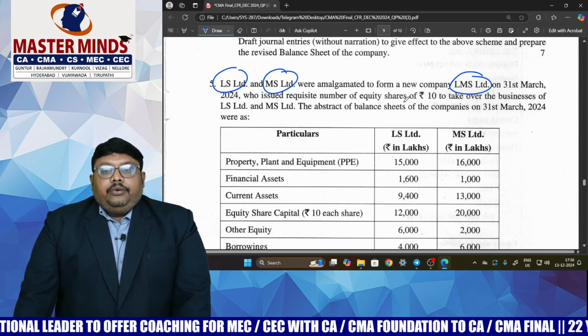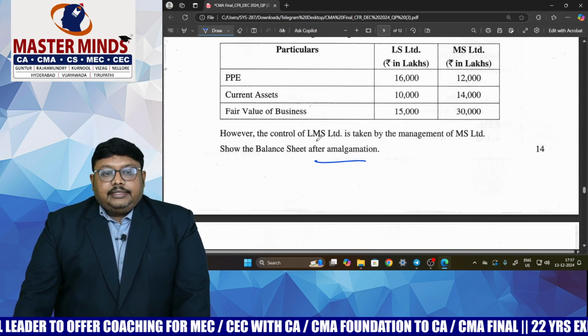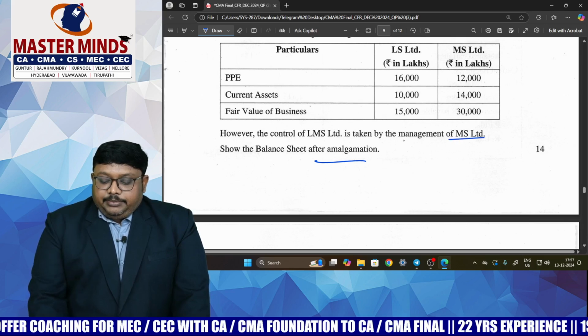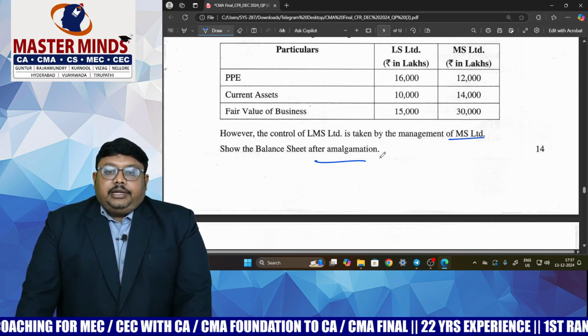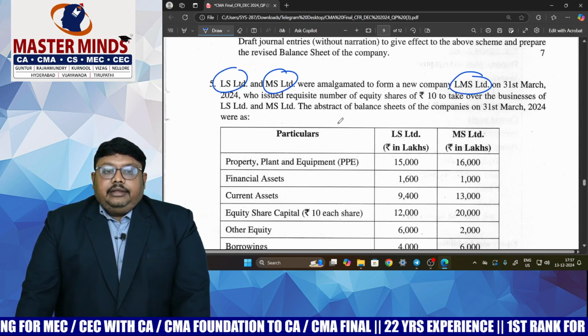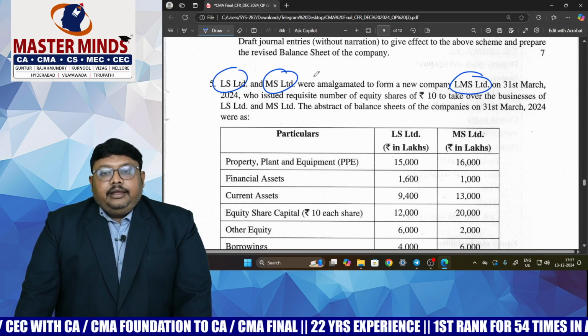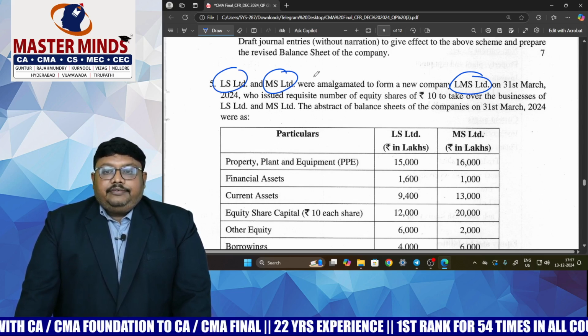So here, what is the twist they have given last? However, the control of LMS Limited is taken by the management of MS Limited. So that means after the amalgamation, MS Limited has the control. So in that case, who is the accounting acquirer? We need to find out.